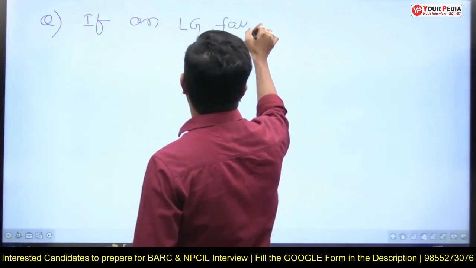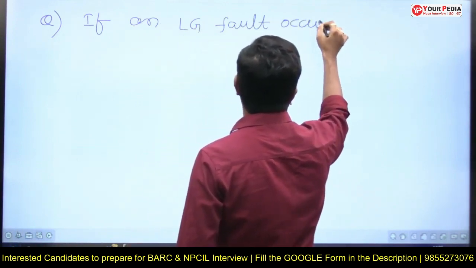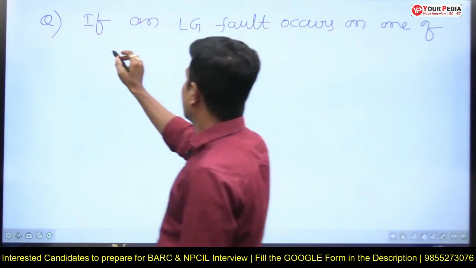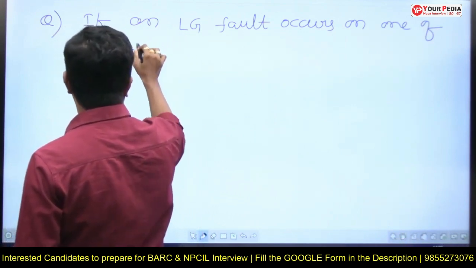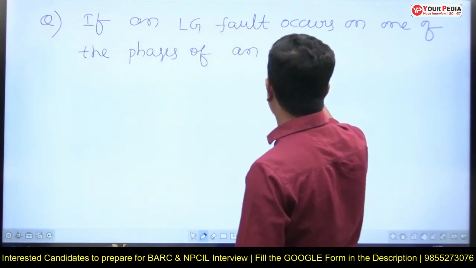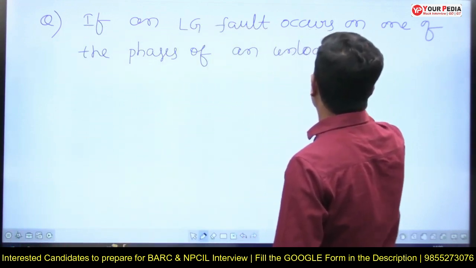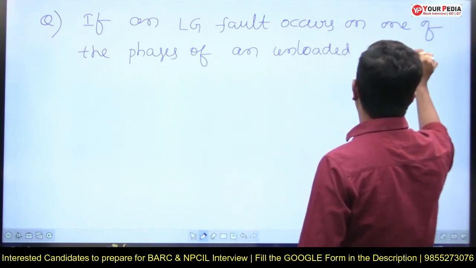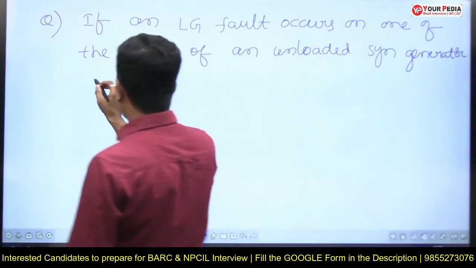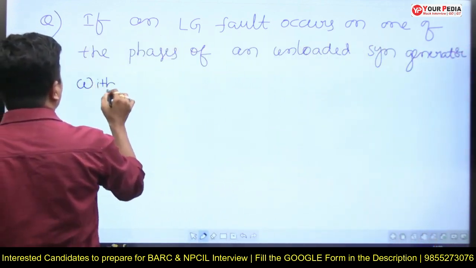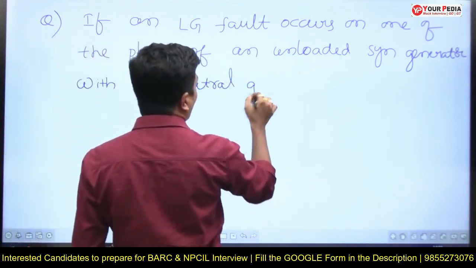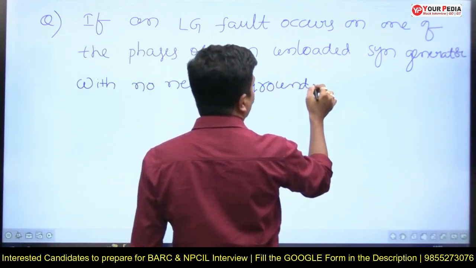If an LG fault occurs on one of the phases of an unloaded synchronous generator with no neutral grounding, what happens?